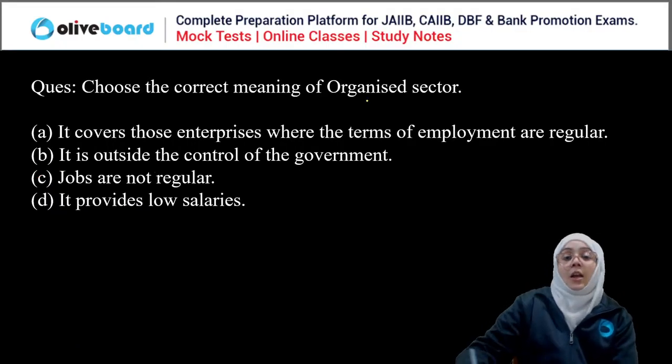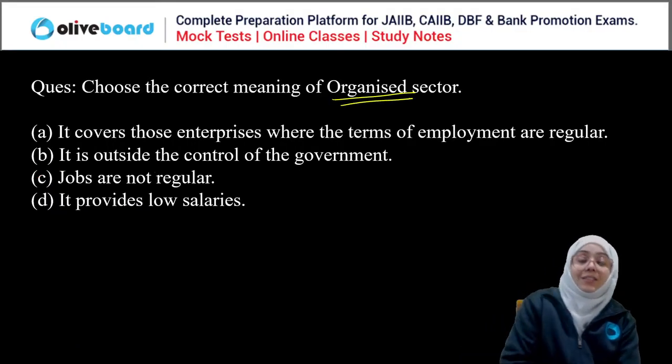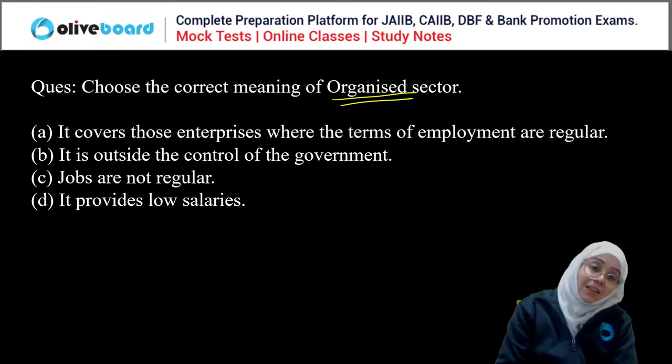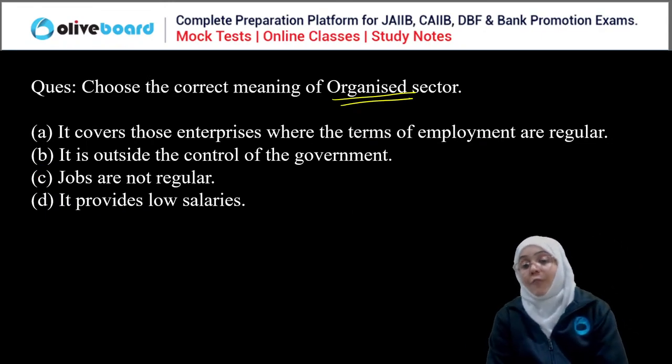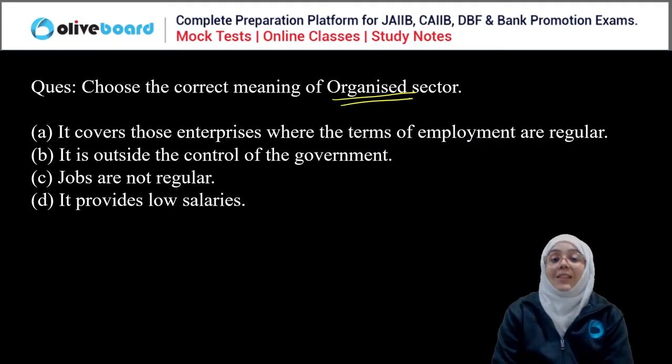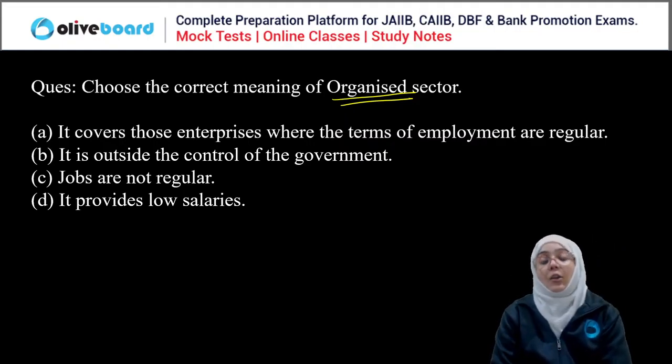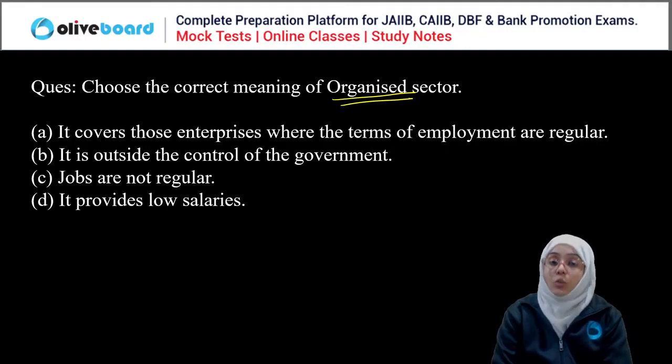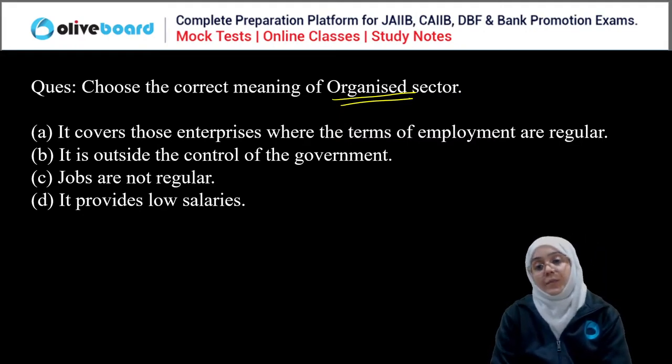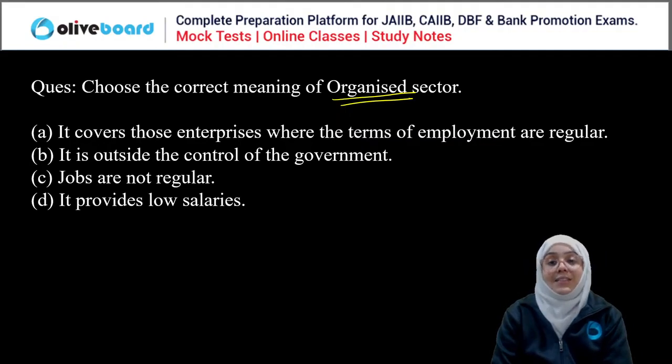True. Next question. Which is the correct meaning of the organized sector? It covers those enterprises where the terms of employment are regular. It is outside the control of government. Jobs are not regular. It provides low salaries. Everyone, we have to choose the correct meaning of the organized sector. The last options describe the unorganized sector.